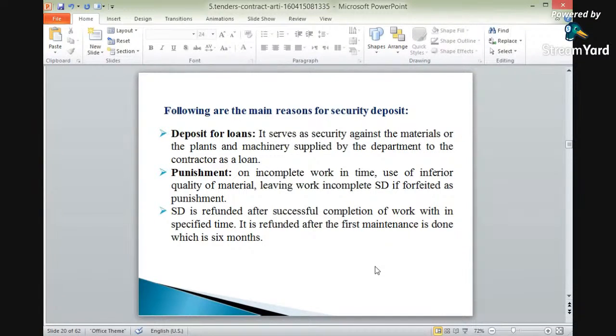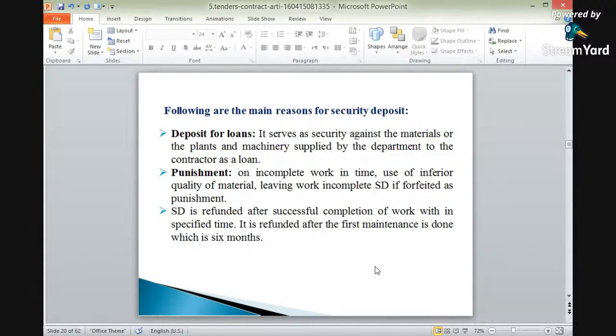Okay, so again, if the quality of work has not been maintained, and if the contractor leaves the work before completion, if some part of the work has been left incomplete and the contractor has not completed the work up to the last extent, up to the last finishes, and if the contractor has not maintained the quality of materials, then in case of punishment, this security deposit plays an important role.